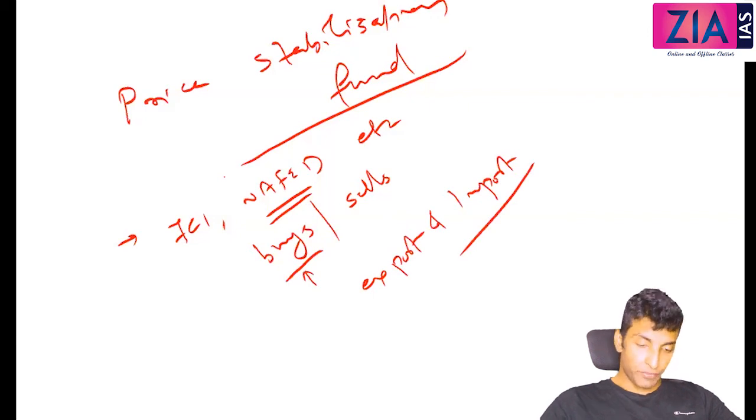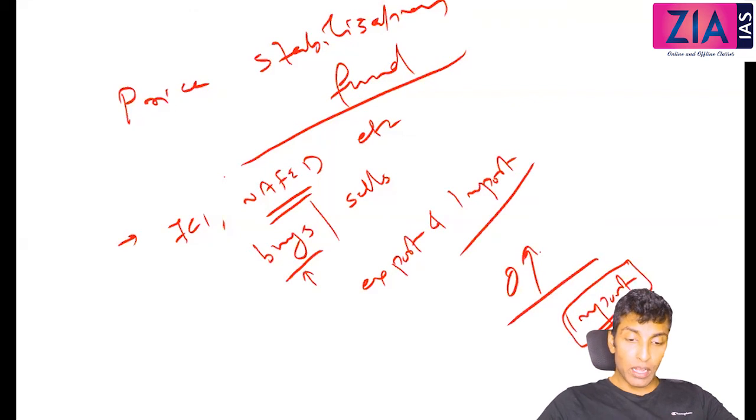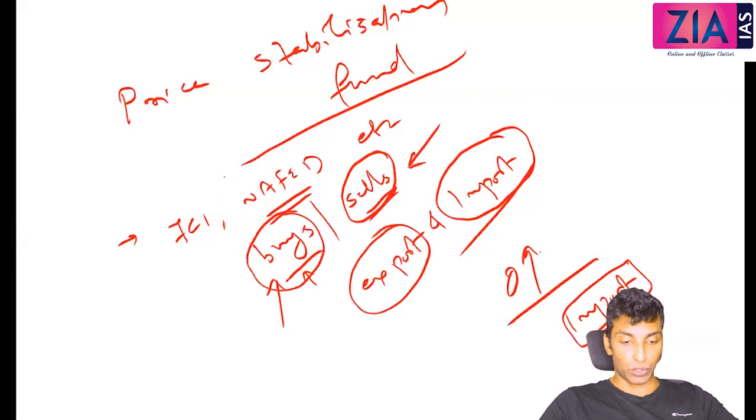Okay, so see, if the onion price is shooting up, what will happen? You will actually have to import onion. That is the most important thing that you can do actually. You cannot go for producing onion within 1 month, right? That is not possible. If you have excess stock, you can sell in the market. Apart from that, you can import. Similarly, in case of excess bumper production, one you can do is you can buy back, or you can export also. Okay, so that is about price stabilization fund.